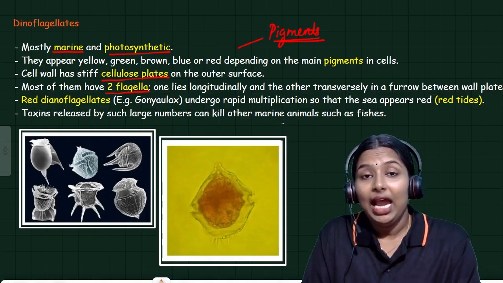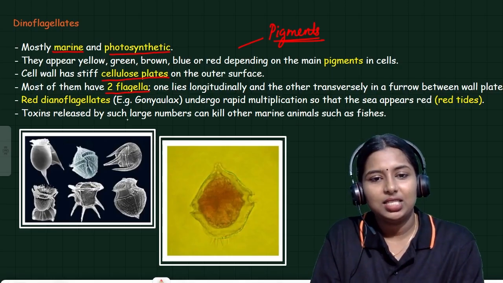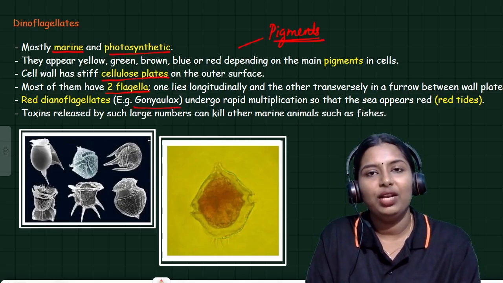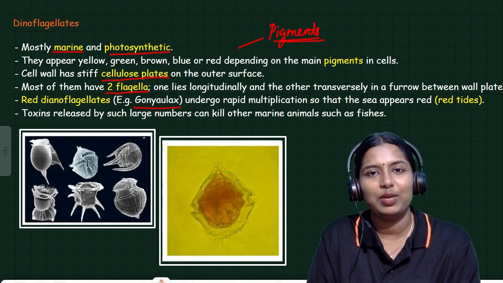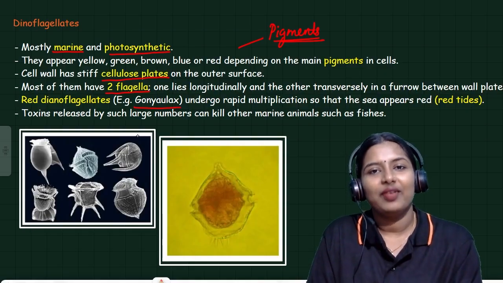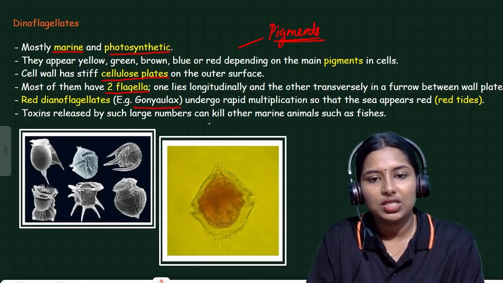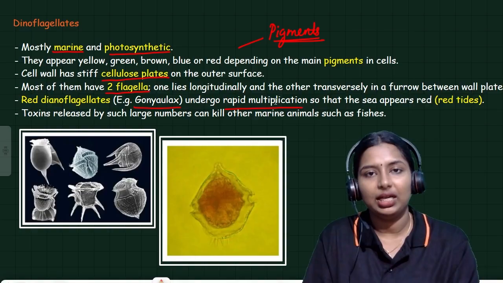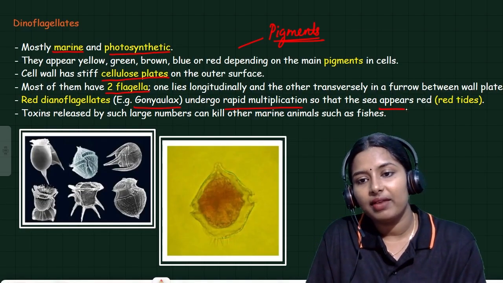One of the major examples of dinoflagellates is Gonyaulax, the red dinoflagellate. They are known as red dinoflagellates because the pigment present in it is red, so it appears in a red color. It is very important because it undergoes rapid multiplication, so its number increases and it appears as a red color.